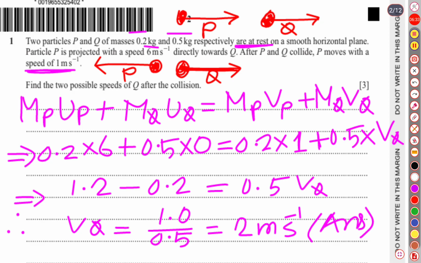What was the second case? After the collision, P was moving backward, whereas Q was moving onward.